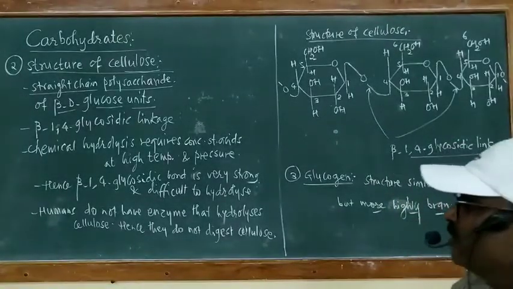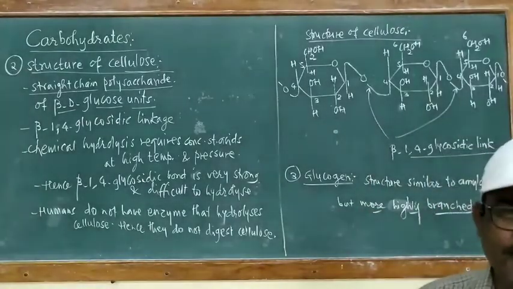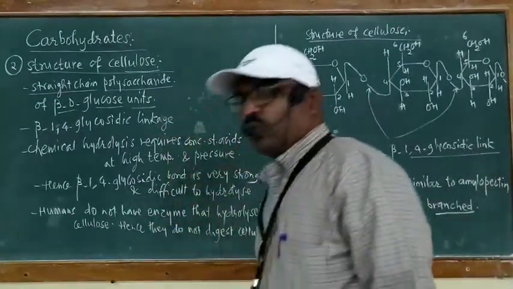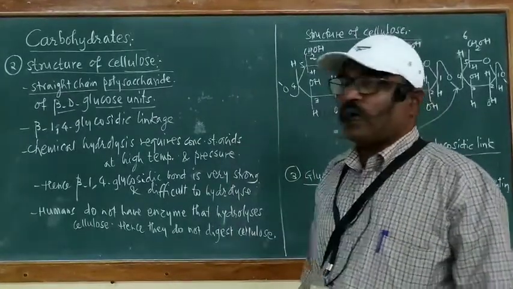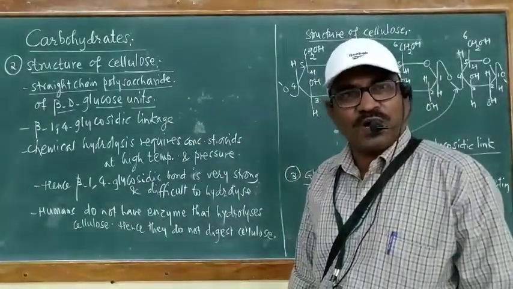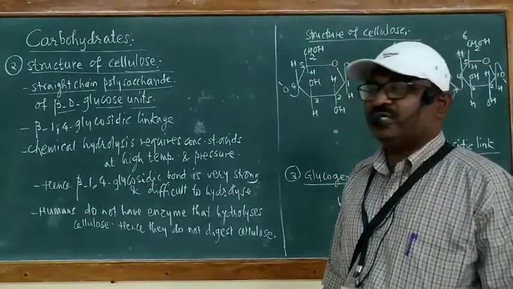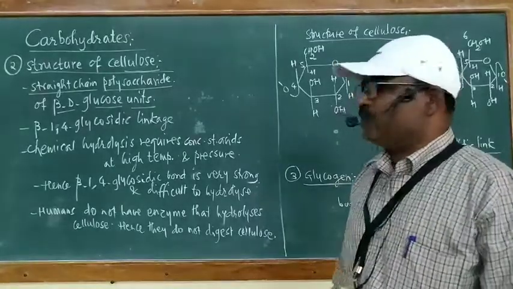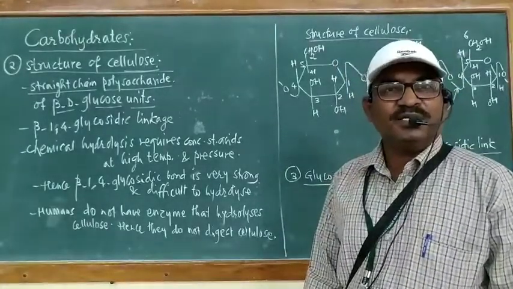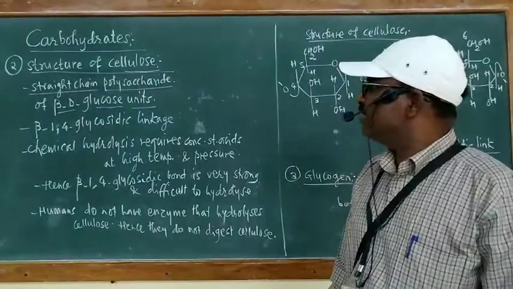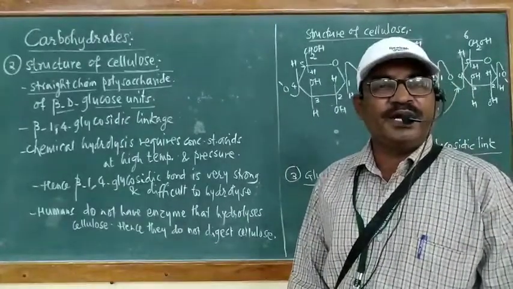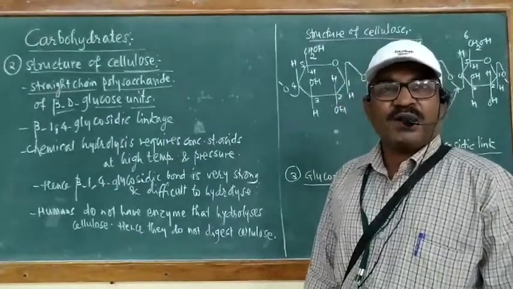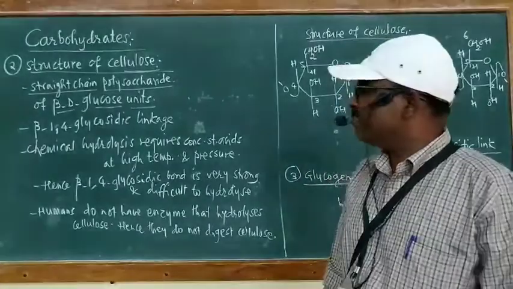This linkage joins a large number of beta D glucose units and a polymeric structure is formed. That polymeric structure is the straight chain polysaccharide, and it is nothing but cellulose. Cellulose is a straight chain polysaccharide of beta D glucose. It has beta 1,4 glycosidic linkage.